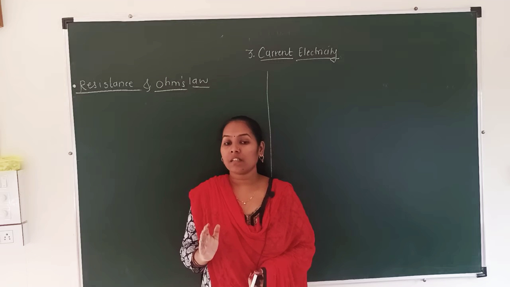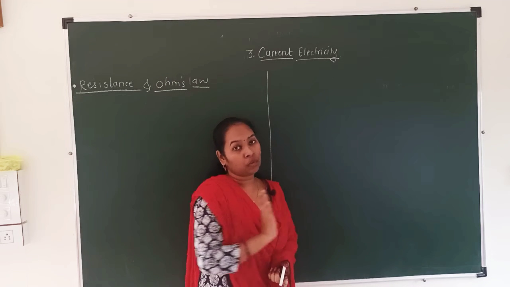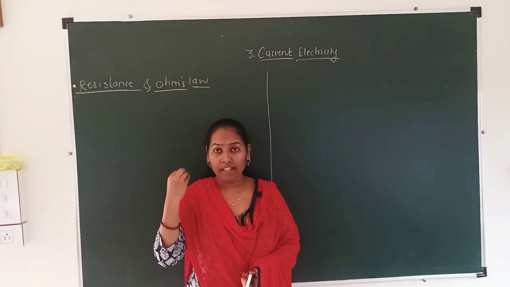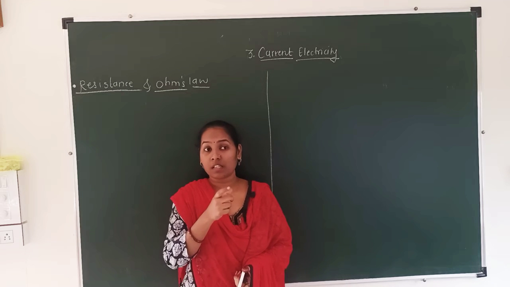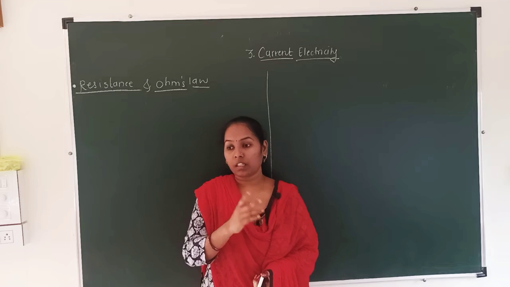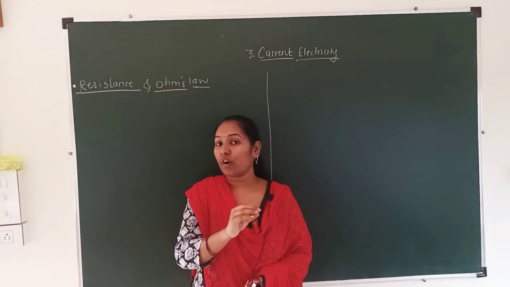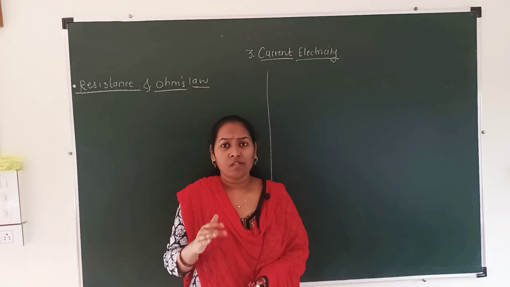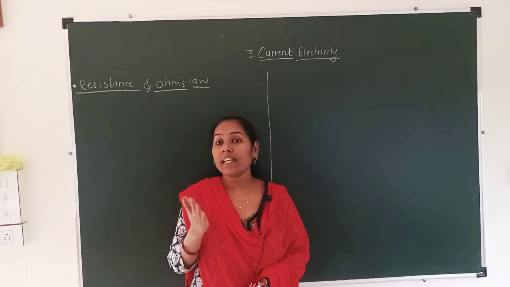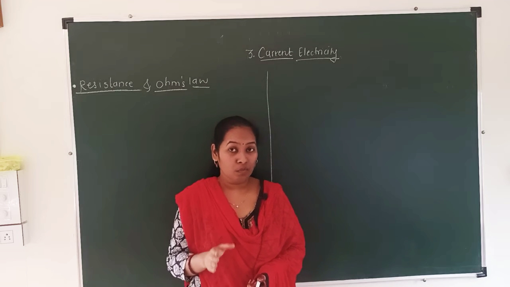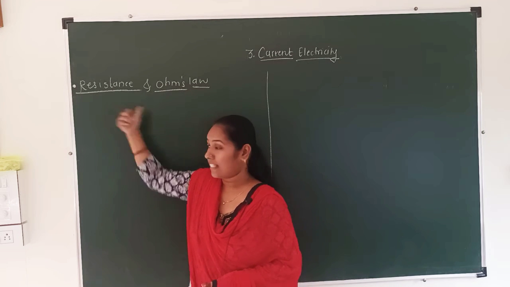At some point, when the potential difference becomes equal at the two ends, the flow of electrons stops. Why does the electron flow stop? Electrons stop moving because of resistance.